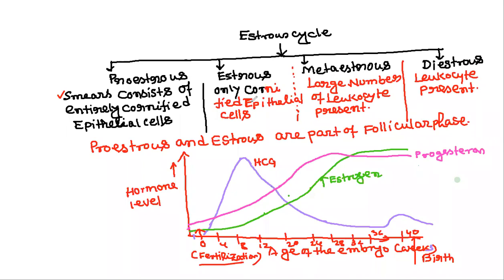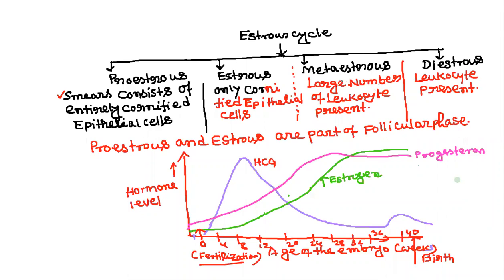How do we identify the estrus phase? By looking under the microscope for the presence of only cornified epithelial cells. If a smear contains only cornified epithelial cells, it is the estrus phase.